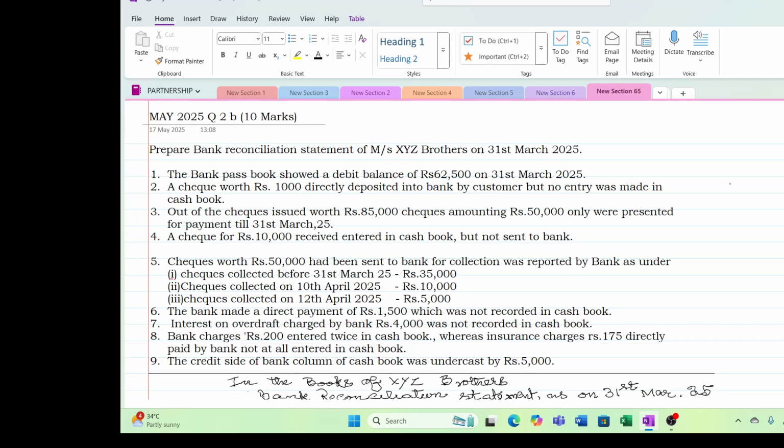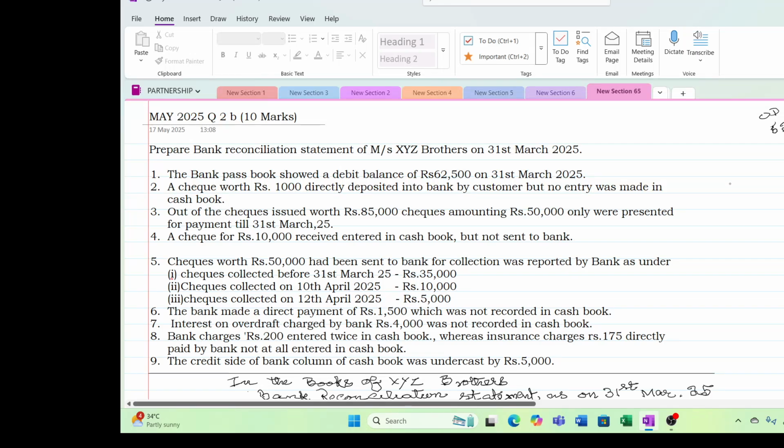Again and again I am stressing that you consider it as a short-term loan. How should I understand this is a short-term loan? Because any overdraft, you have to return it within a year. It is a current liability and the bank will charge you interest for that also. They are not giving it free of cost. So we have 62,500, the overdraft as per passbook.